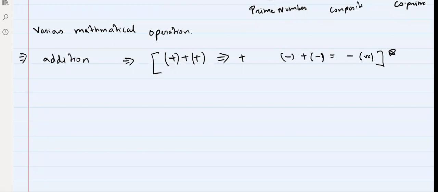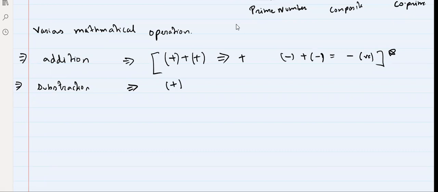Both are addition, remember this. If we have two numbers of the same sign, we will add them, be it positive or negative. Then the second was subtraction. Subtraction is basically the addition of two numbers having opposite signs, as simple as that.